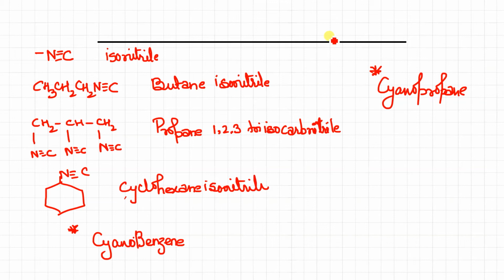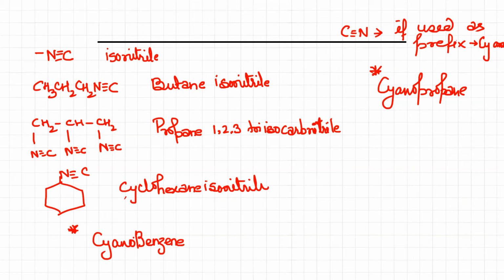That is, it comes before the root word. Clear? So whenever we use anything before the root word, it means that it is a prefix. Clear? Okay.